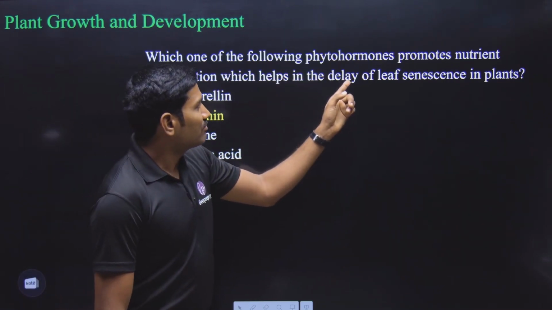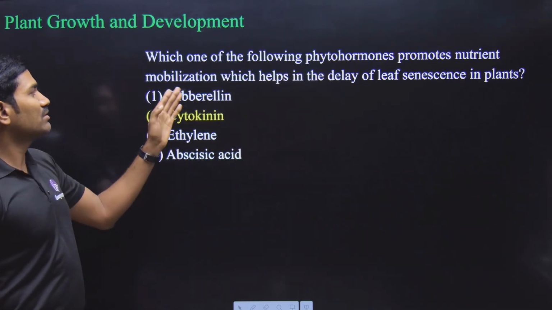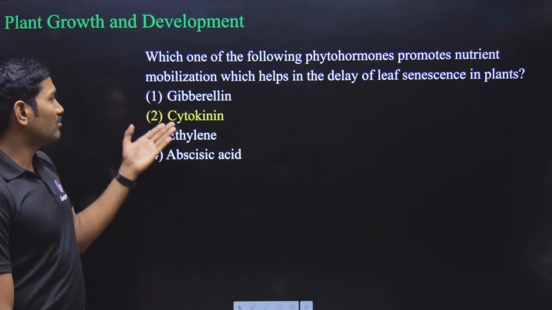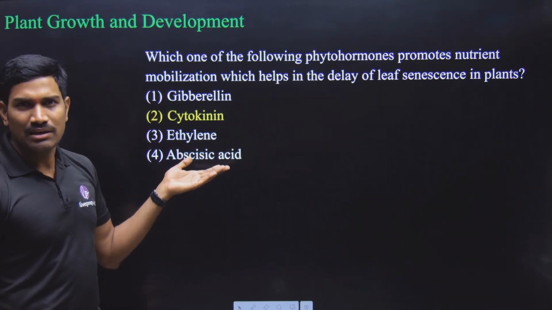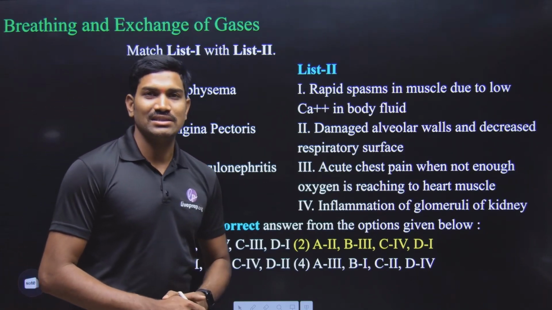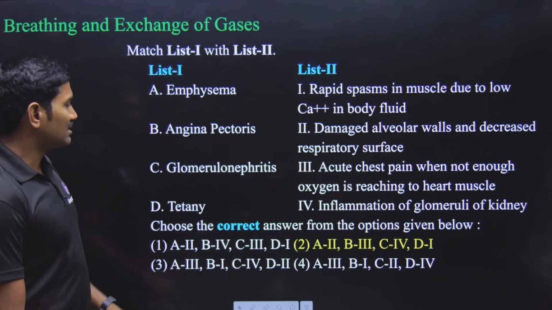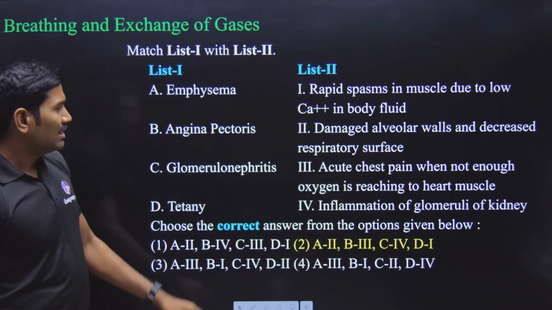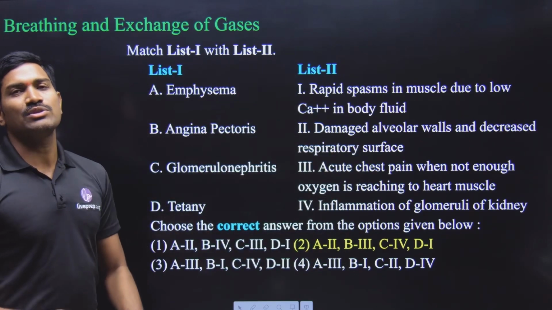Which one of the following phytohormones promote nutrient mobilization which helps in the delay of leaf senescence in the plants? What is the hormone? It is the cytokinin. The right option. Okay. Next one. Now from the human physiology, let us see here. From the breathing and exchange of gases. But actually, even though I have kept it under breathing and exchange of the gases, this entire question is not from this particular one.